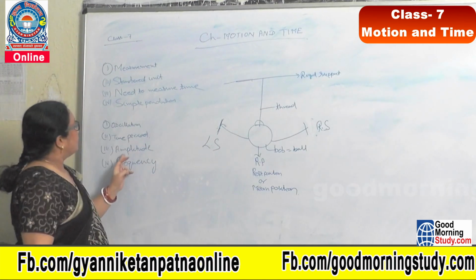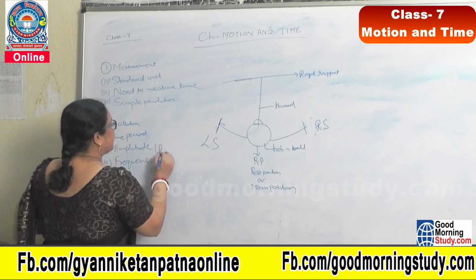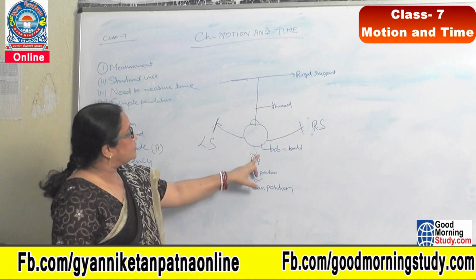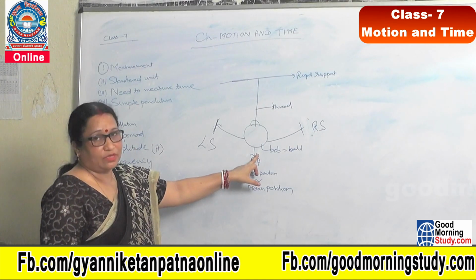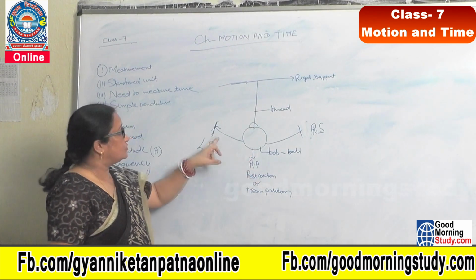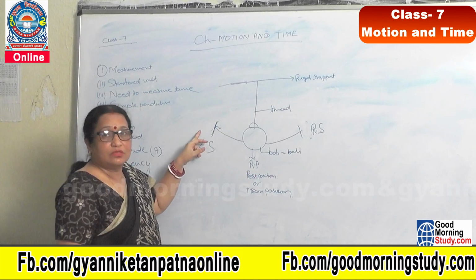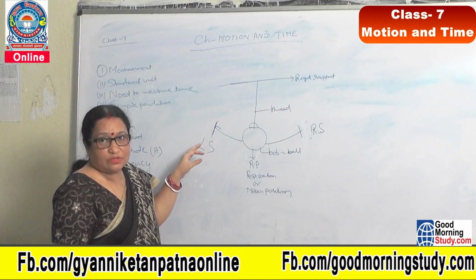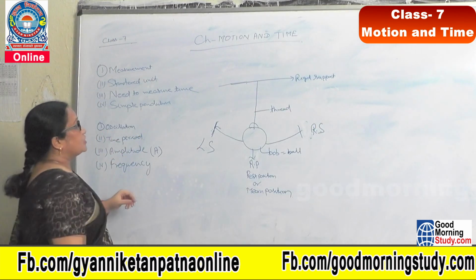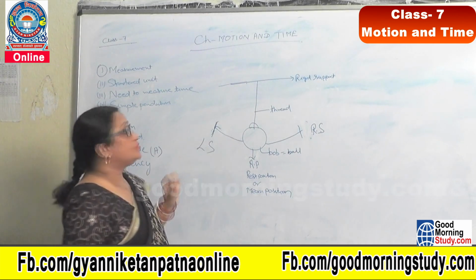Now what is amplitude? The next term is amplitude. Amplitude is denoted by capital A. Amplitude is the maximum displacement of the bob of the pendulum from mean position to the extreme left or right. Because it is length, its SI unit is meter.